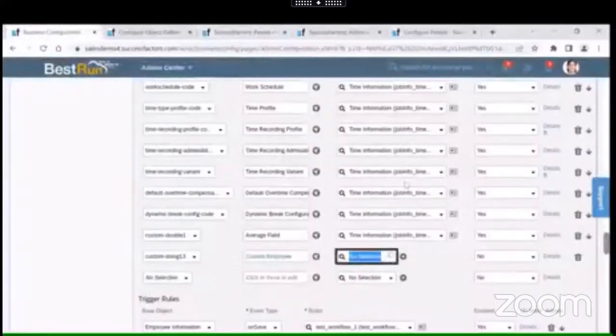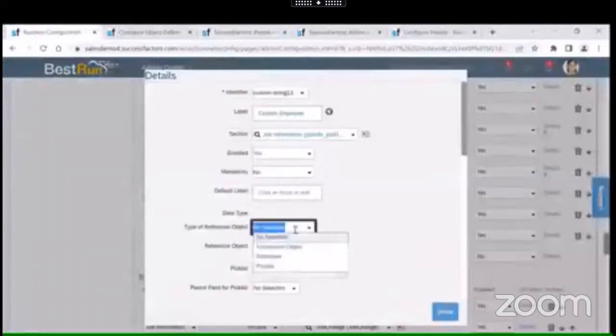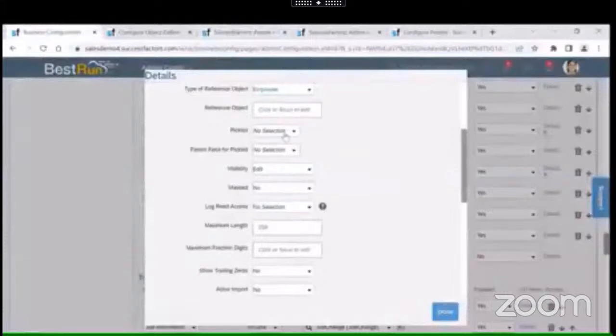Employee, I will choose the section as job info. Editable.